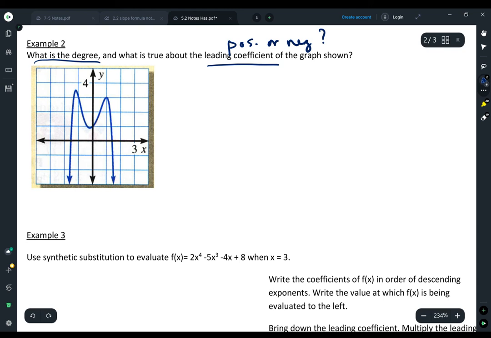So what I notice is this looks like an M. So I'm going to guess degree 4. And it really could be sixth. You know, that could reduce down to look like a degree 4 graph. It could be 8. That could reduce down to look like a degree 4 graph.